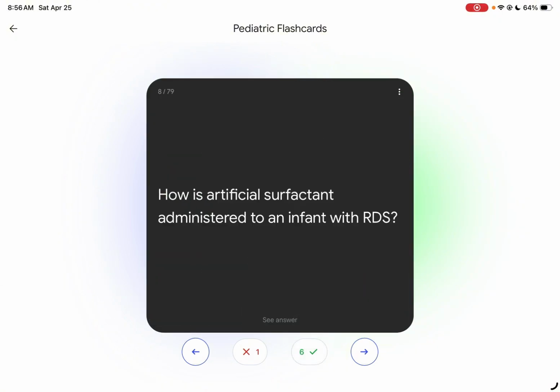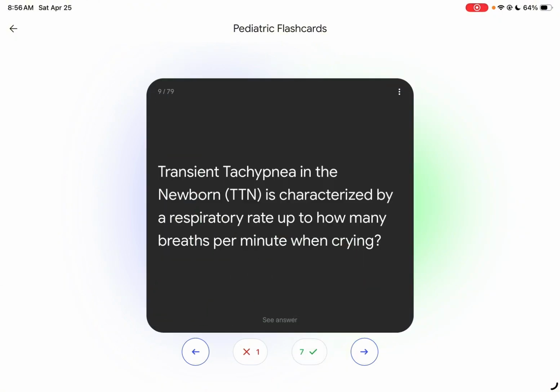How is artificial surfactant administered? So in the tracheal tube. TTN is characterized by a respiratory rate of up to how many breaths per minute when crying? About 80 breaths per minute when crying.